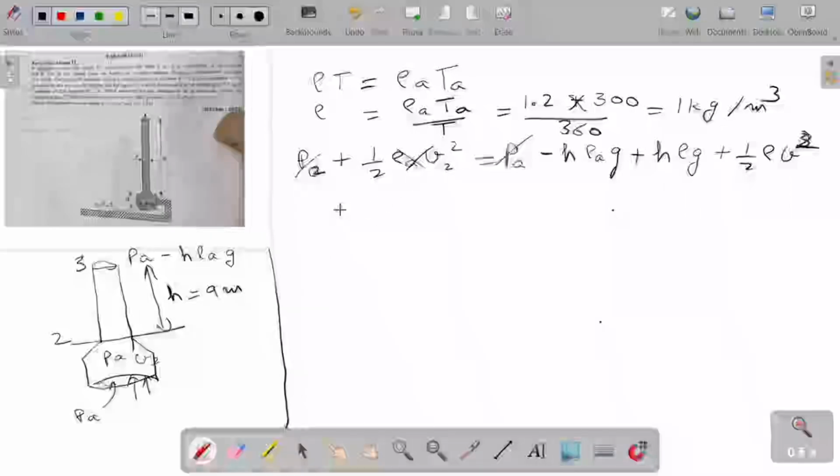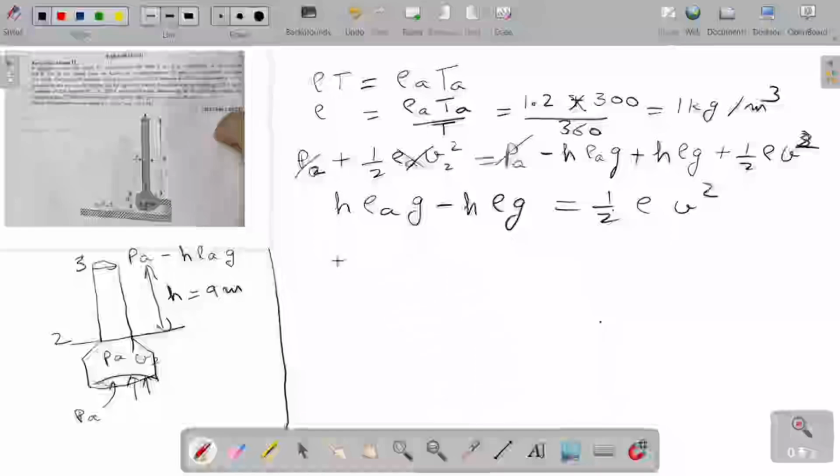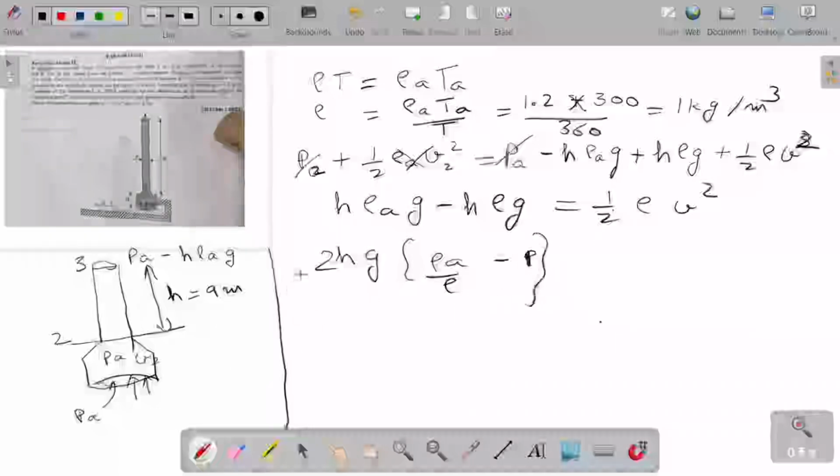So H rho A g minus H rho g will be equal to half rho V square. So H and g common. This will be 2 rho A upon rho minus rho upon rho, that will be 1, under root will be velocity at 3.